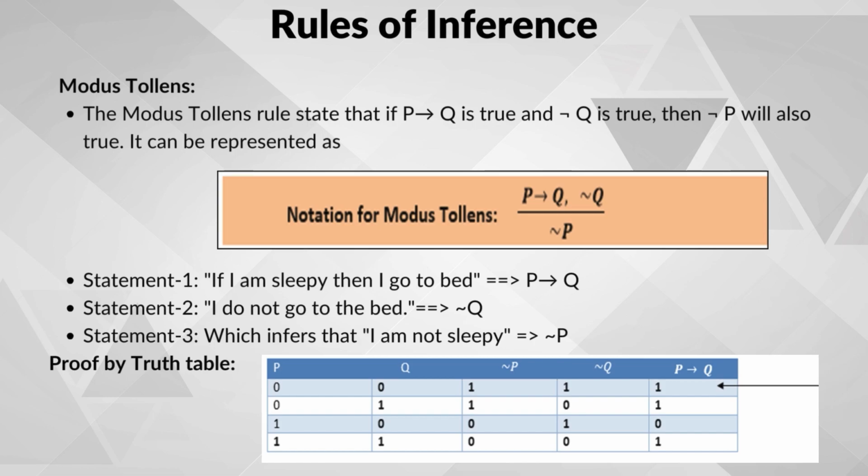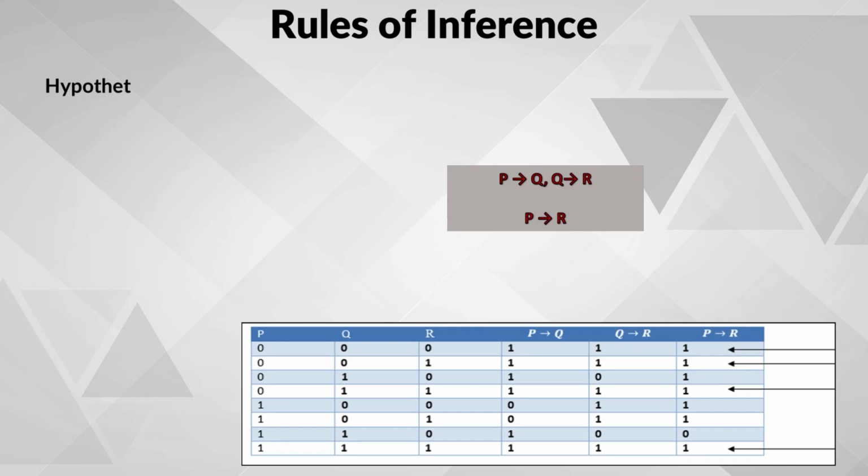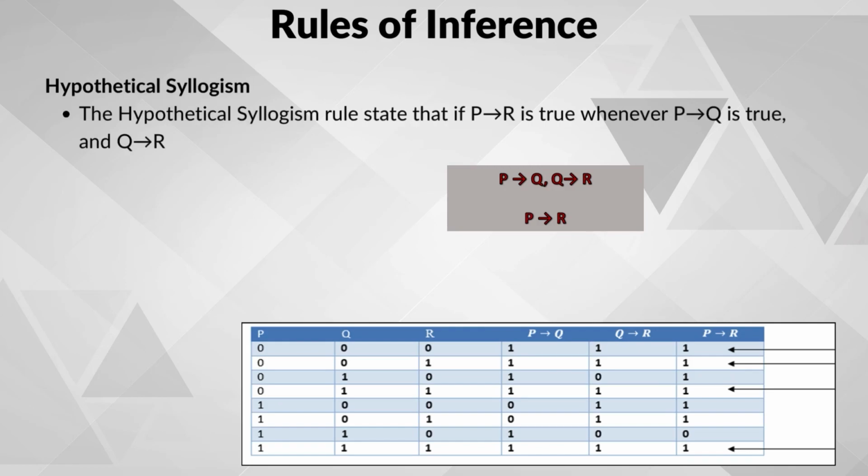We know that if I am sleepy, P, then I will go to bed, Q, but we also know that I did not go to bed, that is not Q. So, using modus tollens, we can say I am not sleepy, that is not P. This modus tollens rule can be proved using the truth table, same as in the previous case for the modus ponens rule.